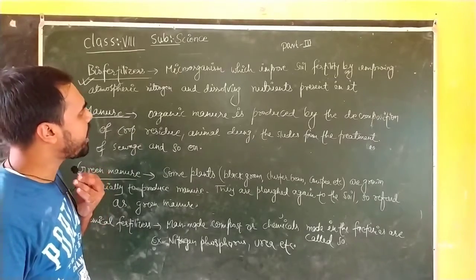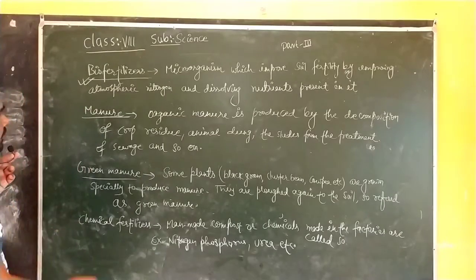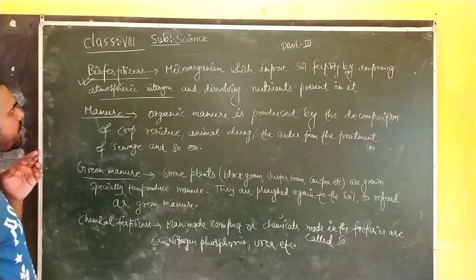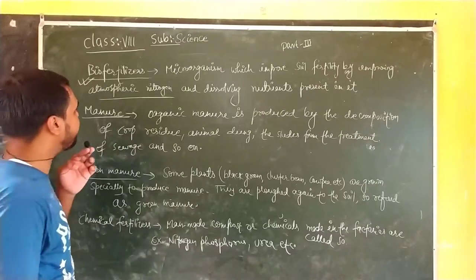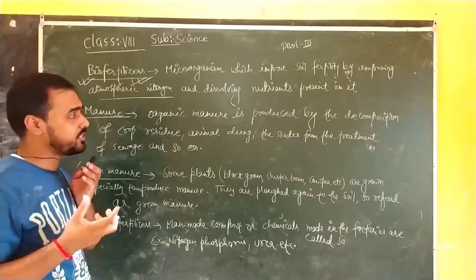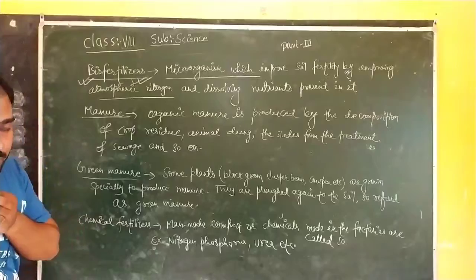I have written here: microorganisms which improve soil fertility by fixing atmospheric nitrogen and dissolving nutrients present in it are called biofertilizers. Simply, we can say biofertilizers are fertilizers made with the help of microorganisms. What type of microorganisms?